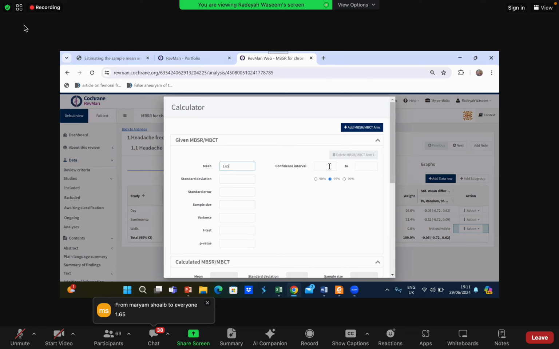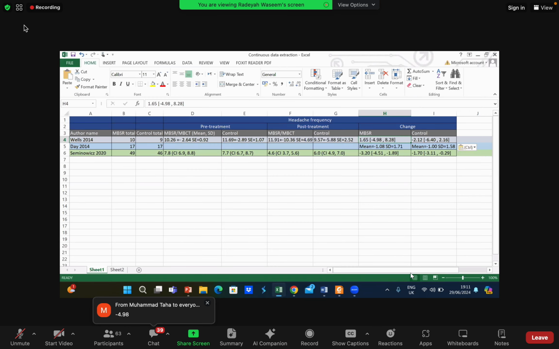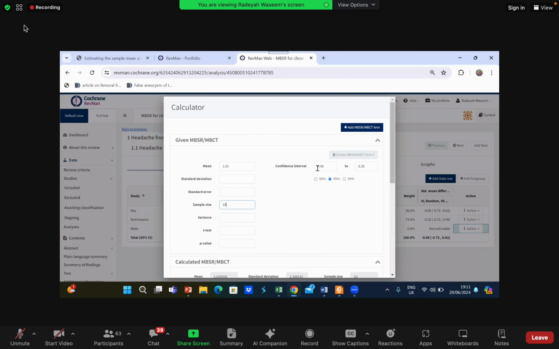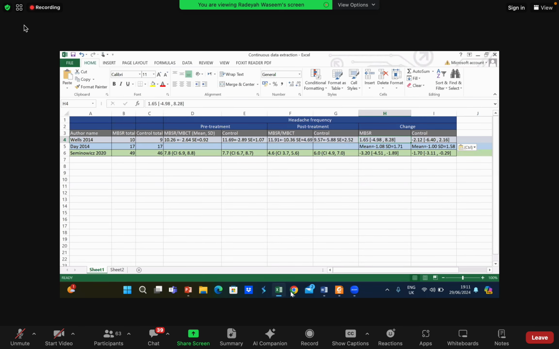The confidence intervals are 4.98 till 8.28. And the sample size was 10, I guess. Adya, it is in negative. The minus 4.98. Okay, it's minus 4.98. And the sample size was 10 and 9.